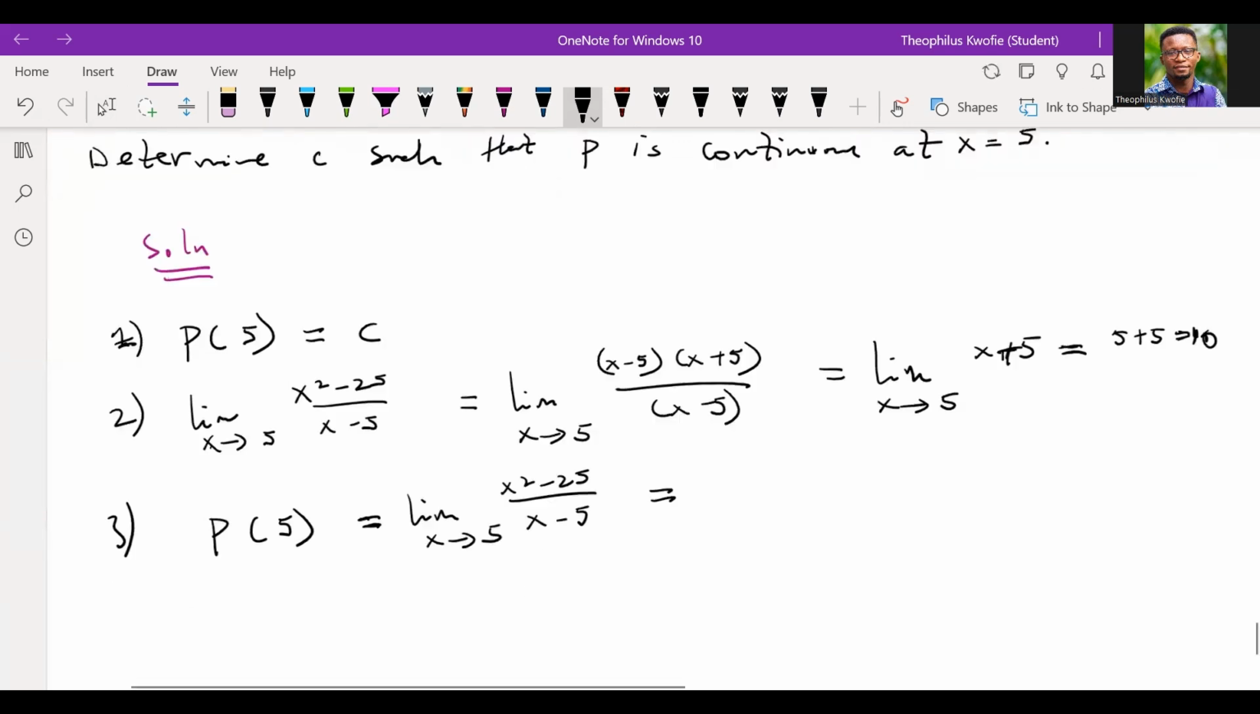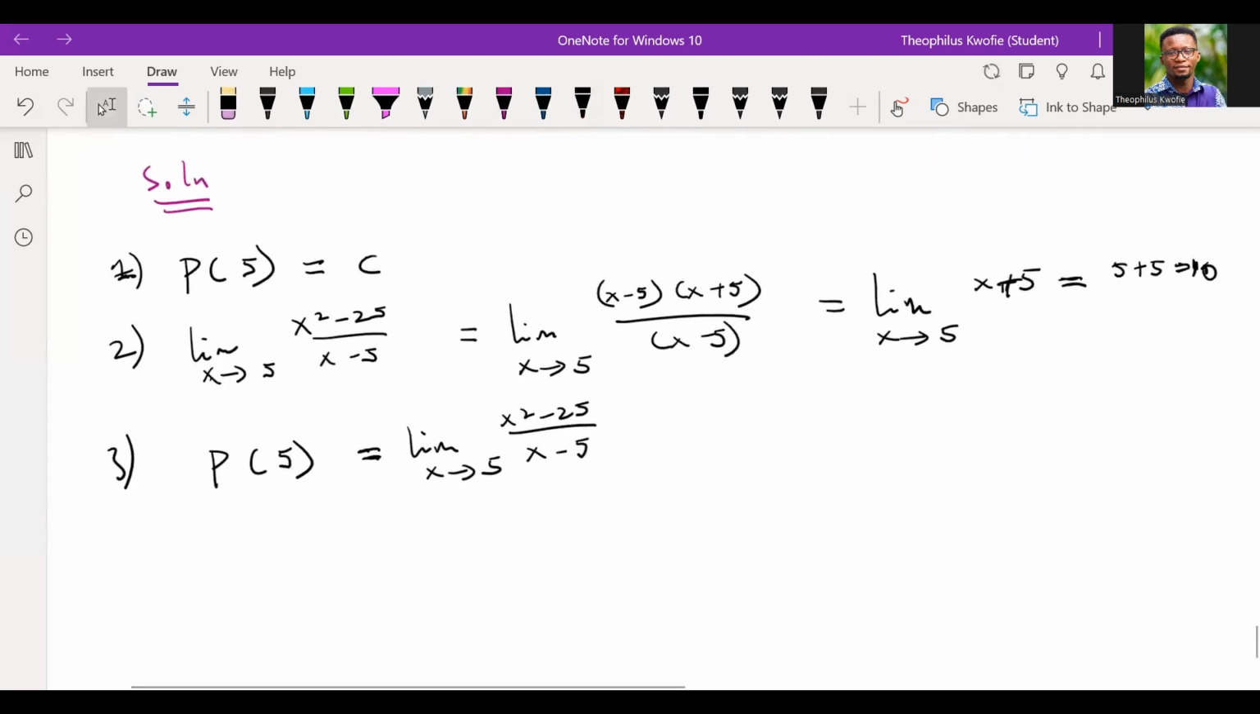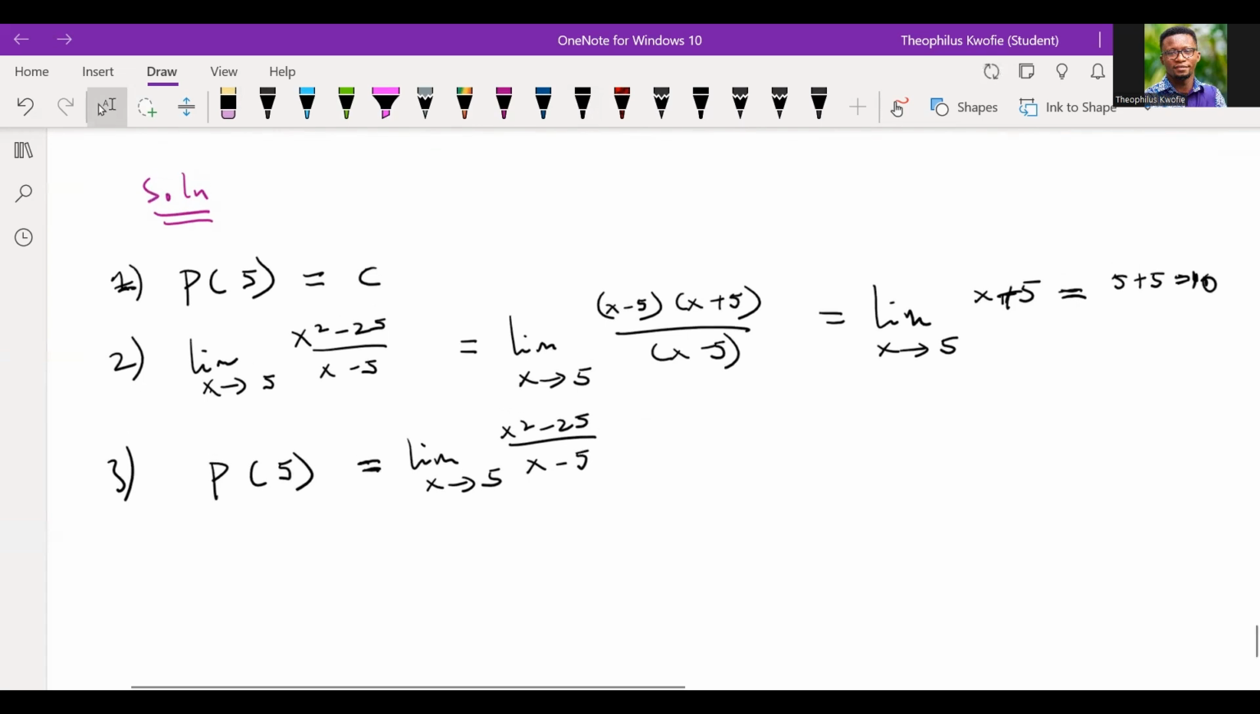But now the question is, since we want to find c, it says that we should determine c such that p is continuous. So, all right, it has been said that p is continuous, right? And the third condition has to be satisfied. But what did we get for c? The function being evaluated at 5 was c. But what about the limit? We had 10. So it means that the value of c is 10. Please, do we all understand this?